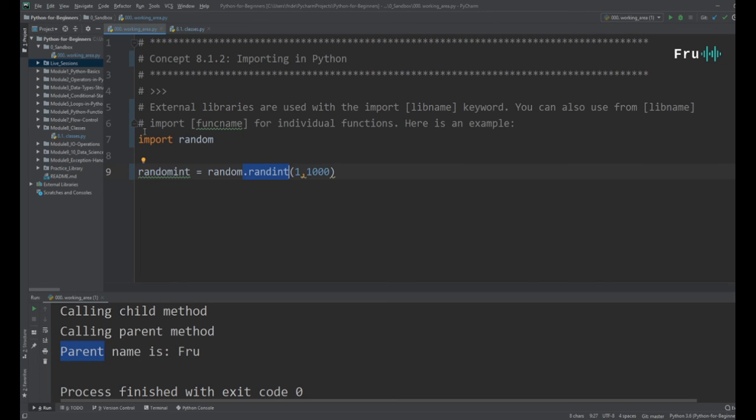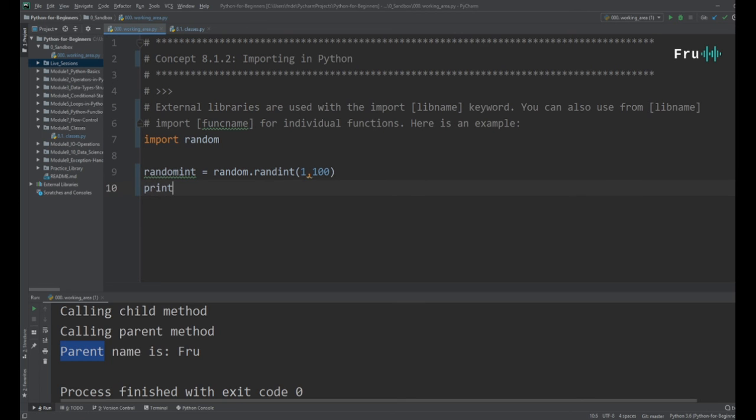But instead of you writing this, somebody has written it and put it out there, and you're simply importing that and saying, all right, I'm gonna inherit all the methods from there. Technically not inheriting, but I'm just gonna use all the methods that are available from that particular class. So one of those methods is randint, and we can specify 0 to 100. What this would do is generate a random number for us between 0 and 100, and we're gonna print random int. So we're gonna take that number and just print it on the screen.